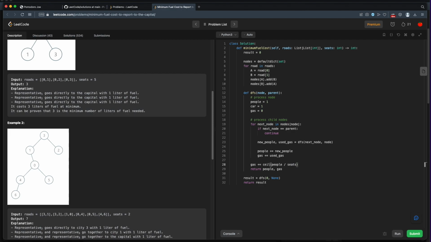Okay, so now that we're returning the people and the gas that it took to get from our child nodes, we'll pass that on up to our next node. All right, so I think that just about does it.